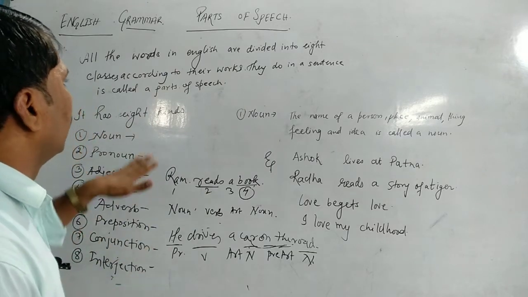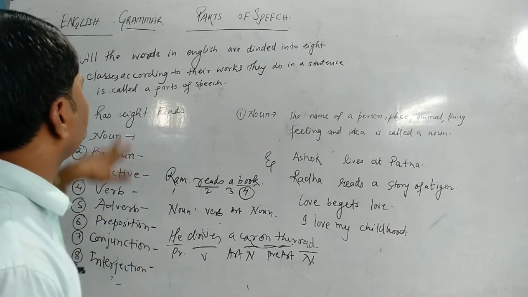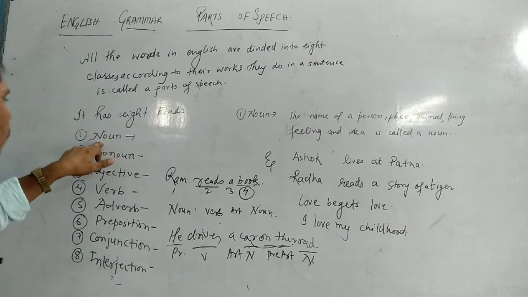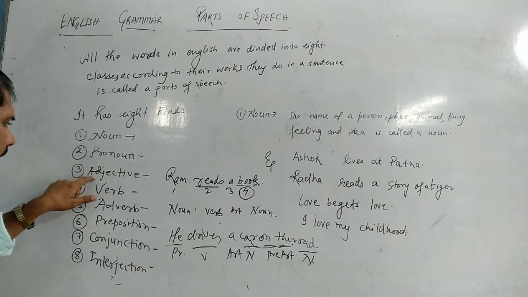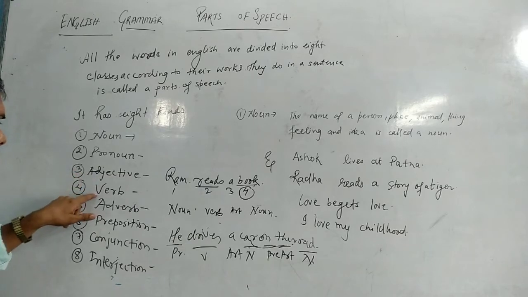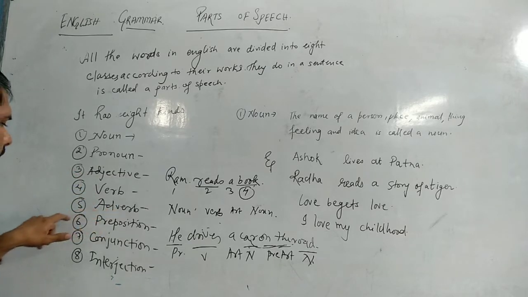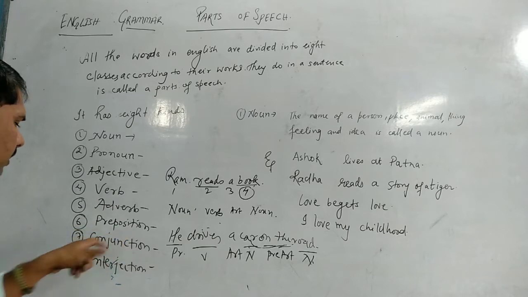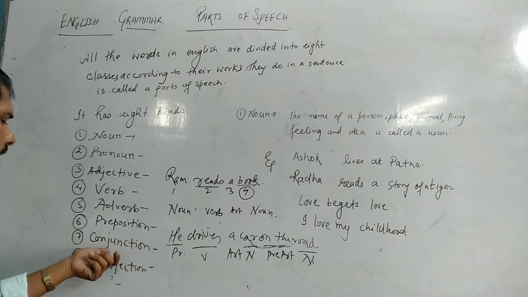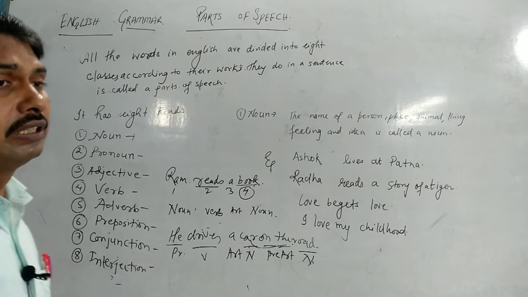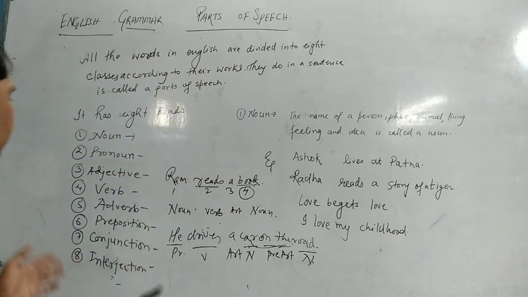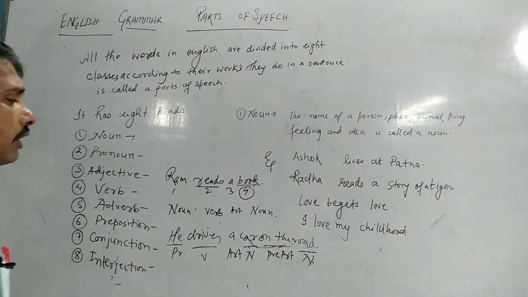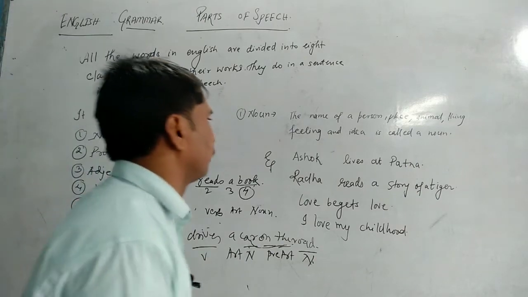So first of all, we'll know what are the kinds. See, noun 1, pronoun 2, adjective 3, verb 4, adverb 5, preposition 6, conjunction 7, and 8, interjection. So there are 8 kinds: noun, pronoun, adjective, verb, adverb, preposition and conjunction, then interjection.